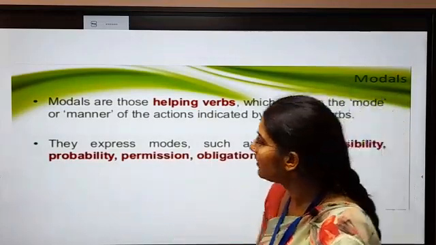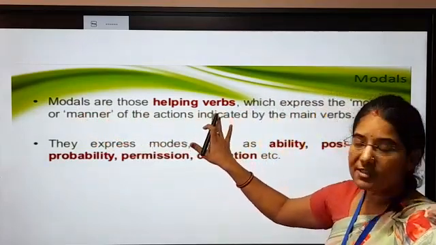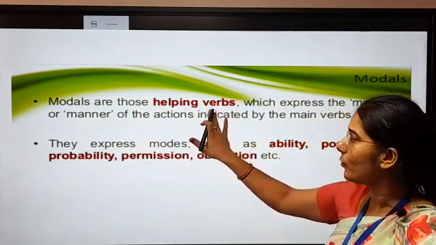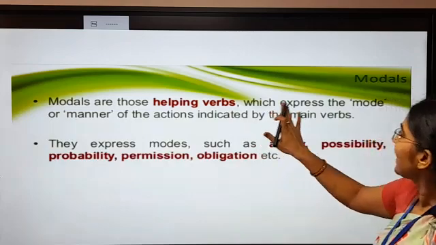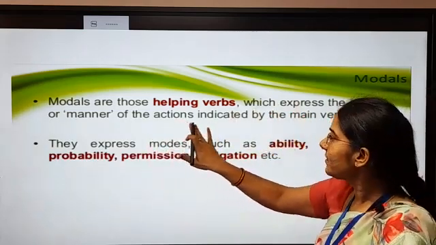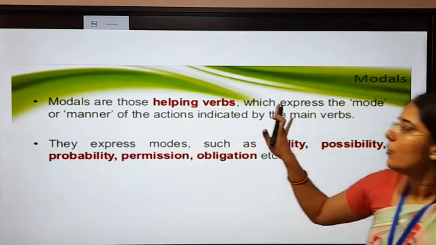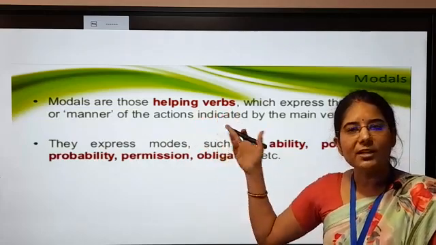Now how to define this modal? Modals are those helping verbs. Remember this thing, this is the most important. They are the helping verbs which express the mode or manner of the actions indicated by the main verb. What are the helping verbs?